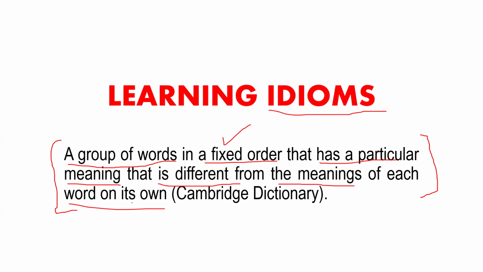Whatever the number of words in those expressions, you cannot guess the meaning of that expression just by looking at those different words that are arranged in different orders. So, let us move towards the examples. I would be giving you 5 idioms in today's lecture, and then we will have some grip over this topic too. So let us start.